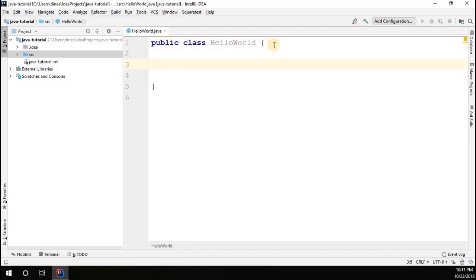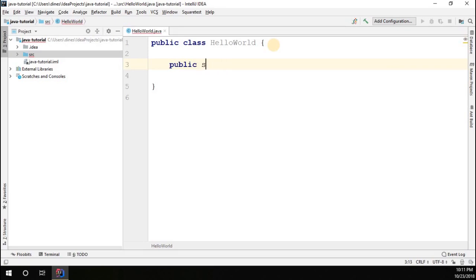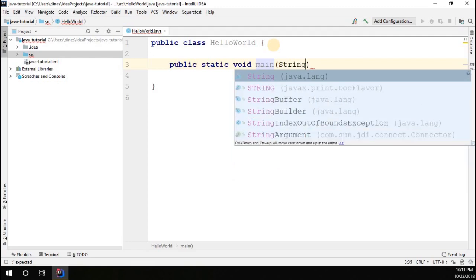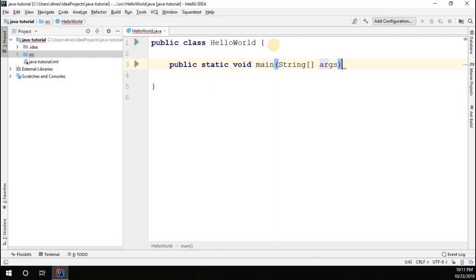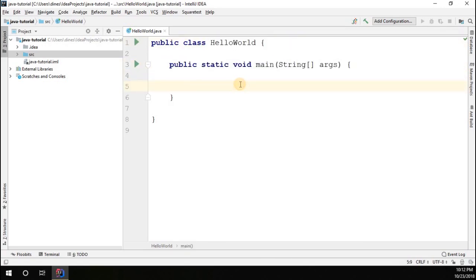I'm going to have a main method in it. Public static void main String array. This is the method signature for the main method. So we have a class, we have a main method. Now let's focus on what we have to do.